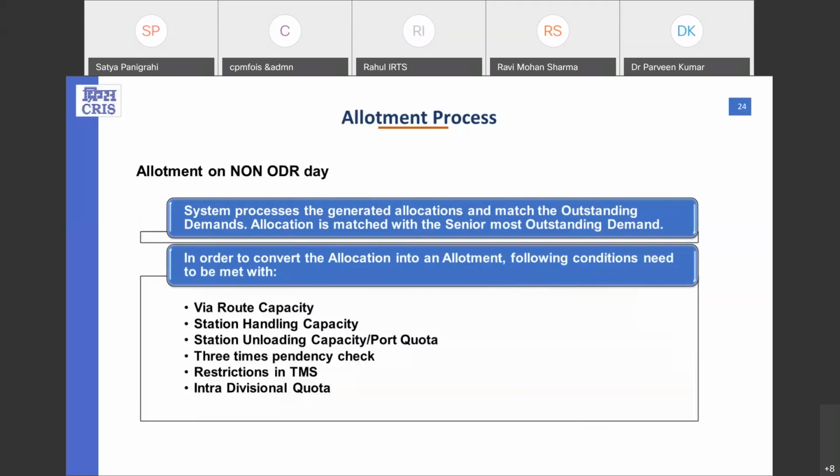Now in the allotment process, the system processes the generated allocations with the outstanding demands. I have earlier told also that the senior most allocation for a customer is matched with the senior most indent. And after a match is found, these constraints are applied. And after the clearing of these constraints, the allotment is successfully generated. If it is not cleared, then corresponding remarks are updated in the allocations depending upon X, Y, Z, and P remarks.